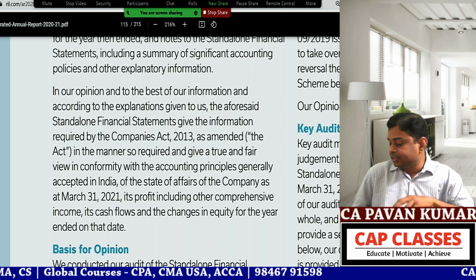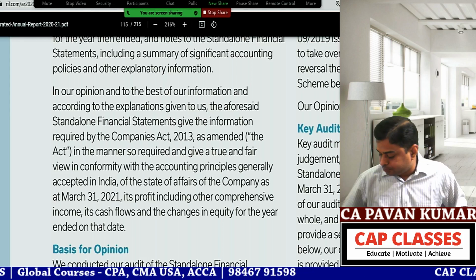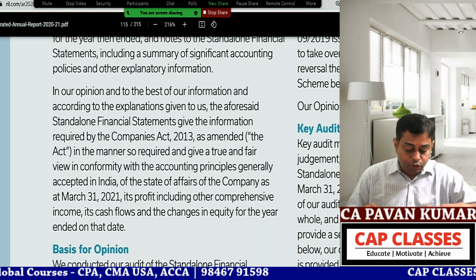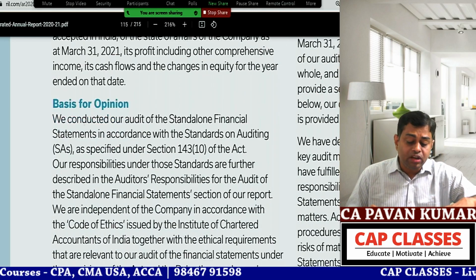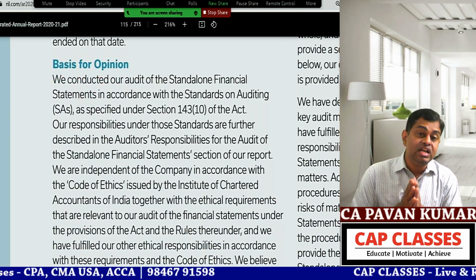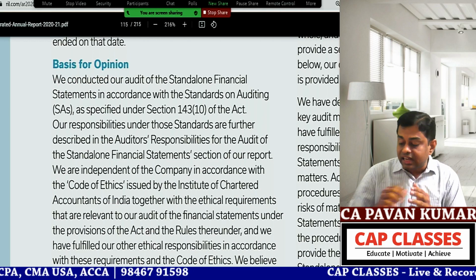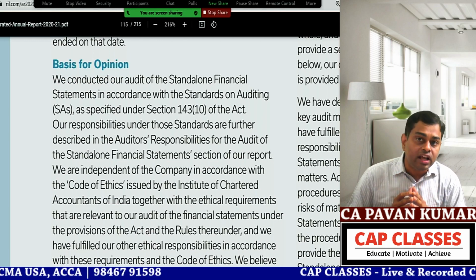Okay. Next one is basis of opinion. What is the next one? Basis of opinion. Okay. Read the basis, ma. So here the auditor has to say that the audit is being conducted as per the standards on audit.